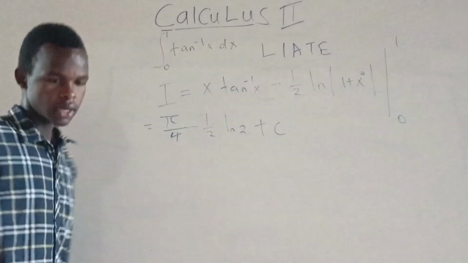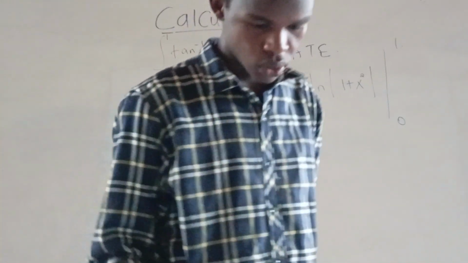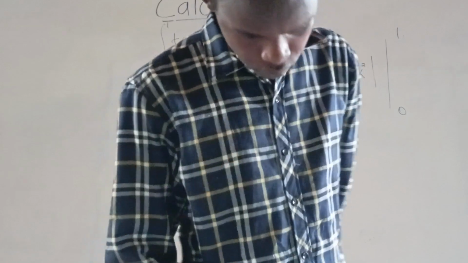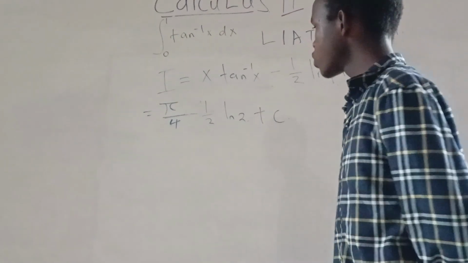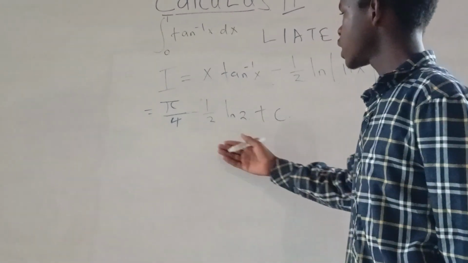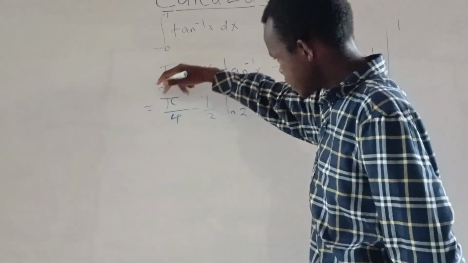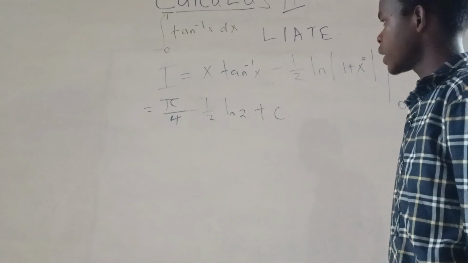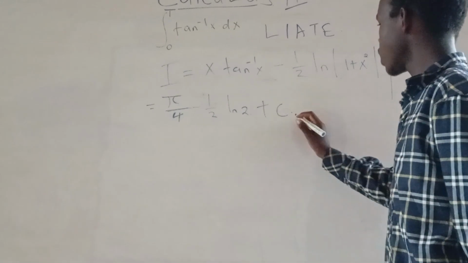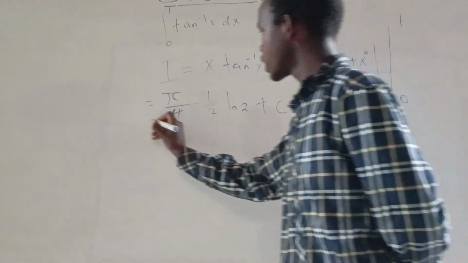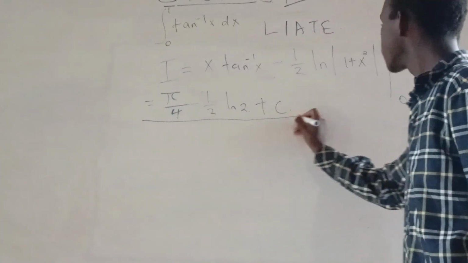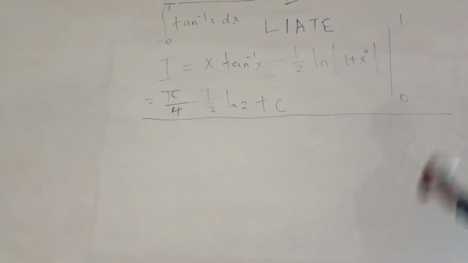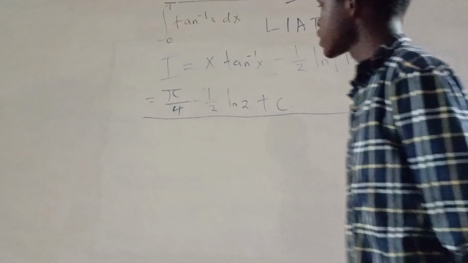I don't know if we can continue. We can just continue, convert it to a constant, and this is in radians. This is in logarithmic function. So you can as well leave your answer here, but for clarity, you can just continue.